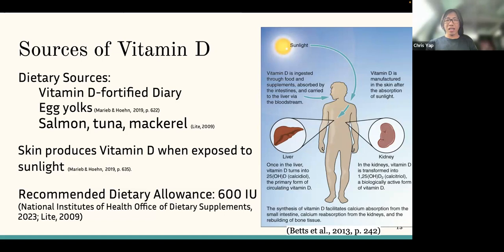Our recommended dietary allowance is 600 IU. With Darius, we know his diet consists mostly of junk food and very little dairy, and he also spends a lot of time indoors and gets little sun exposure. So Darius may have low levels of vitamin D.